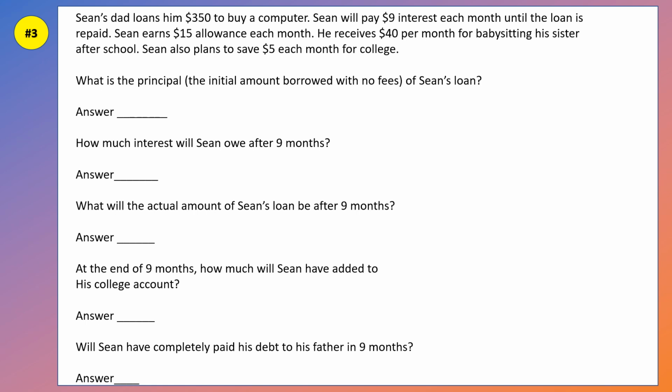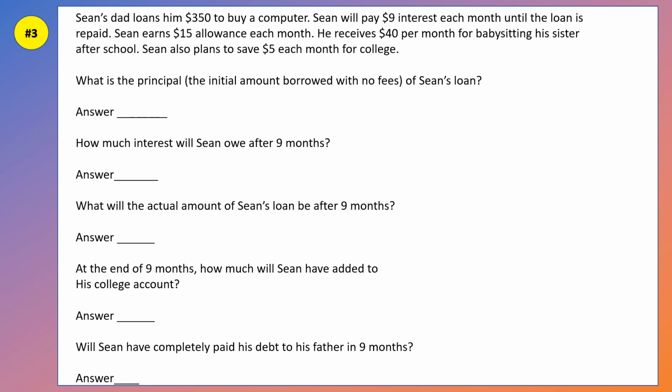Number 3 says, Sean's dad loans him $350 to buy a computer. Sean will pay $9 interest each month until the loan is repaid. Sean earns $15 allowance each month. He receives $40 per month for babysitting his sister after school. Sean also plans to save $5 each month for college.